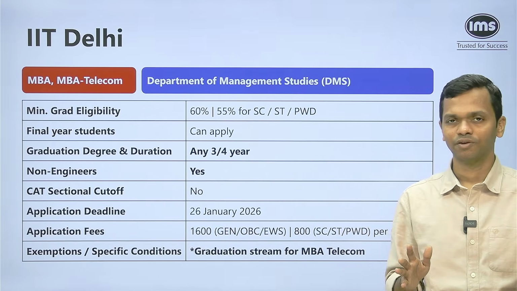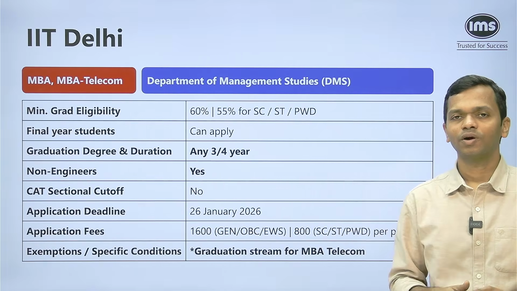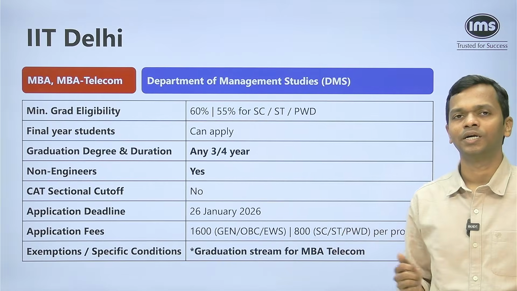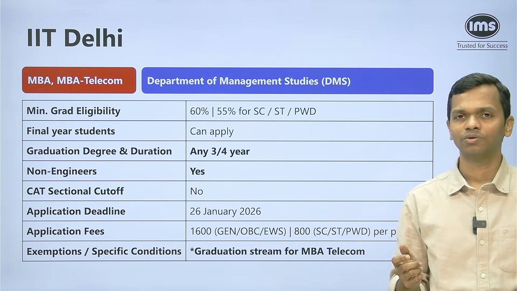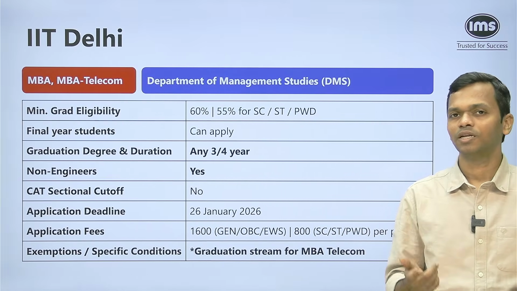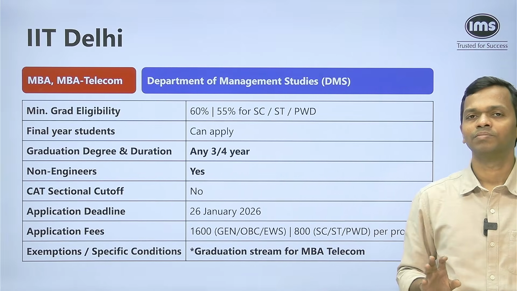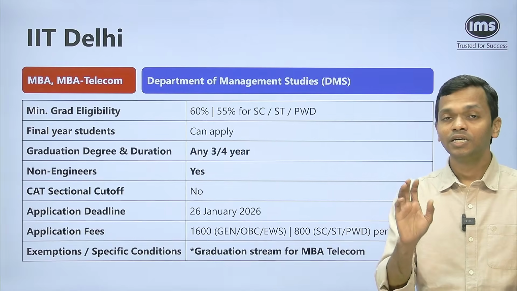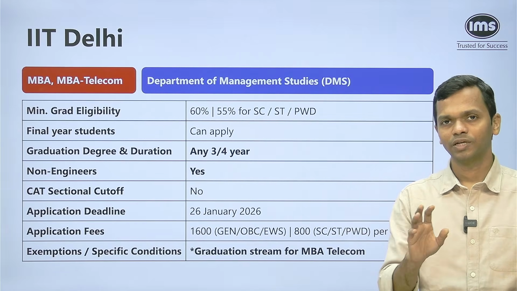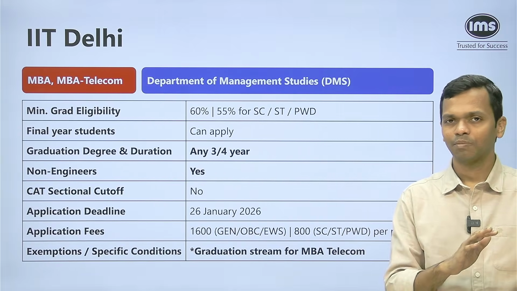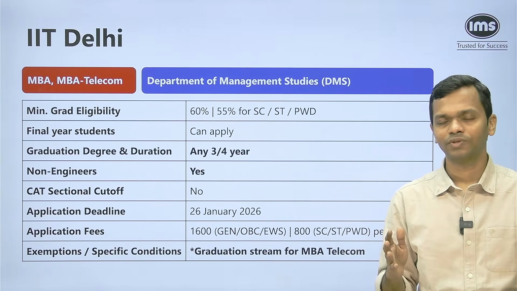That is something that is not given on the website. So if you have a degree which is not covered under that, it is better that you reach out to IIT Delhi directly and check with them whether you will be eligible or not. But otherwise, that is why I've written graduation stream: for the MBA Telecom, it is the only conditional thing that is available. So you can check it out, just see if you're an engineer or a science graduate, absolutely no problem because they have given all of that there.